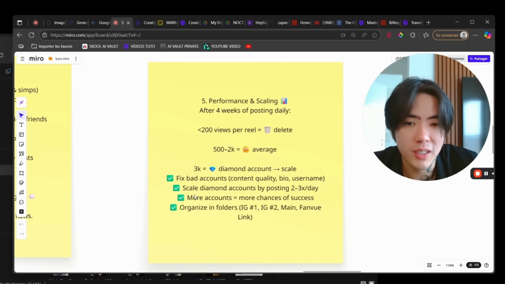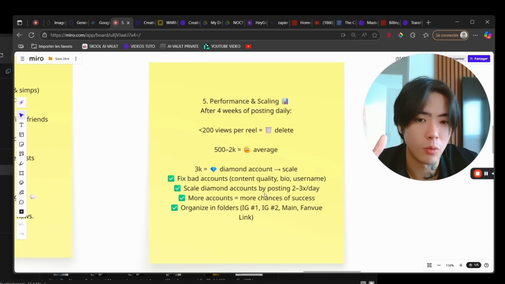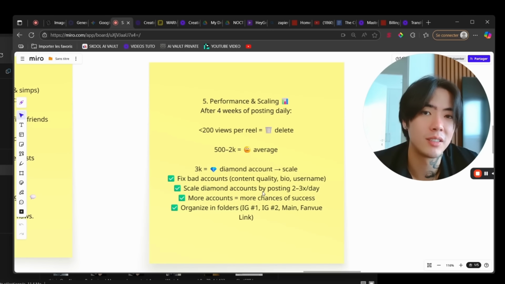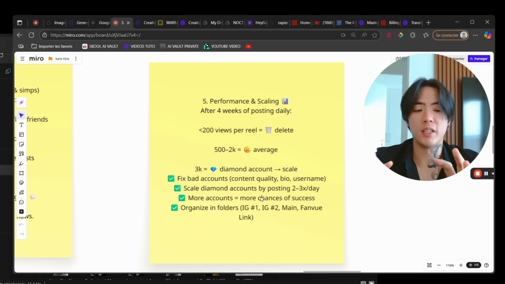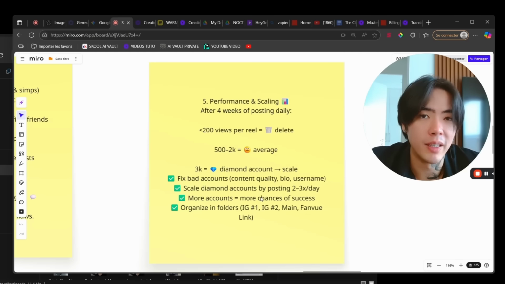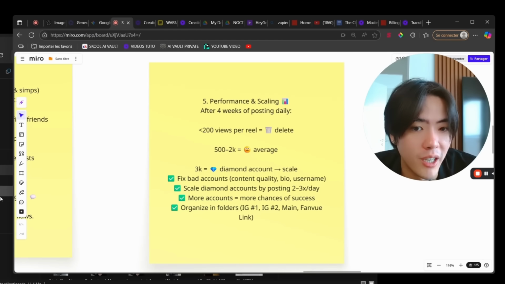You really want to fix back accounts. So the content quality, the bio, the username, with everything I just described. And once you have a video that's really popping up, like it reached, I don't know, 50 or 60K views, you want to post that type of content even more. That's how you scale, right? You have found one winning formula by trying out, and your audience showed you which one they prefer with the number of views. So now you really use it. Okay. And you can start posting it 2 times or 3 times a day.